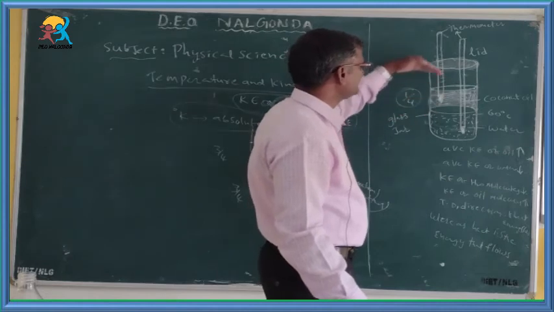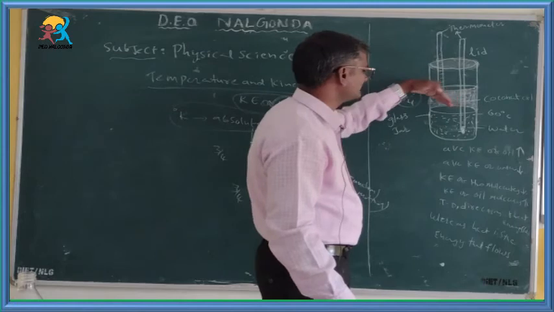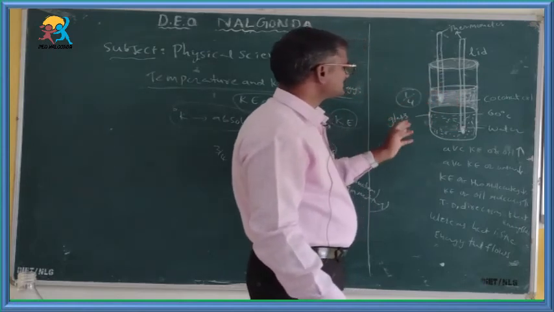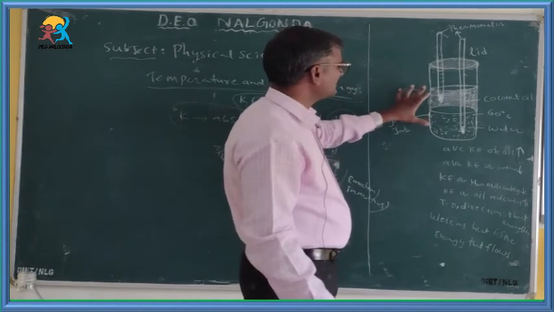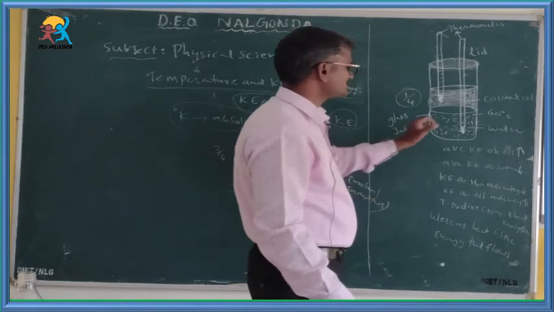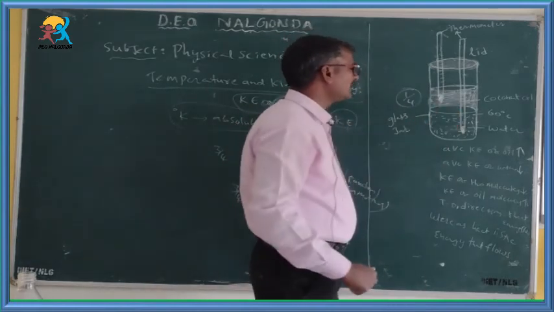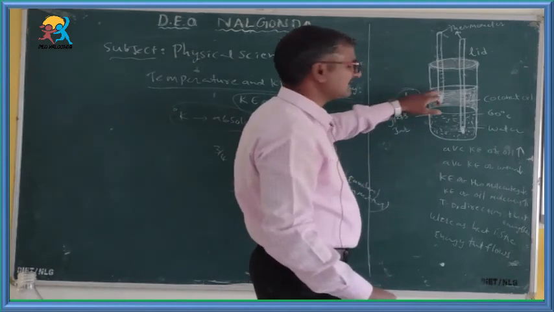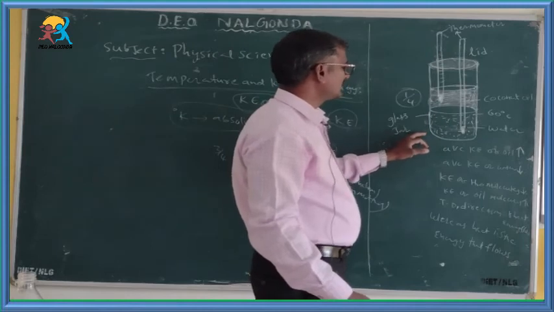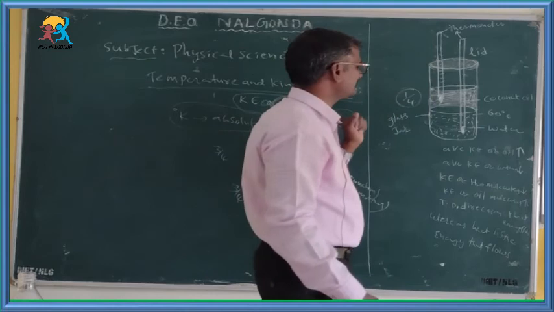You can gently pour the coconut oil onto the surface of the 60 degrees Celsius water. You must take care while pouring the coconut oil into the hot water, so that the two do not mix. Already we know one concept: the density of coconut oil is much less than that of water, and due to less density it floats on the surface of the water.